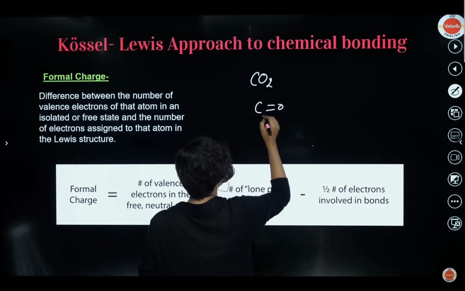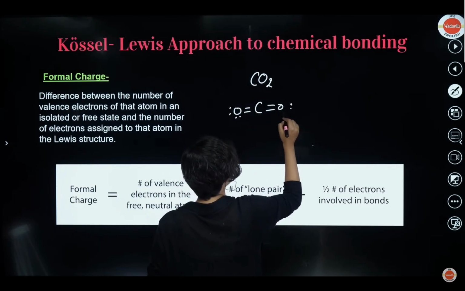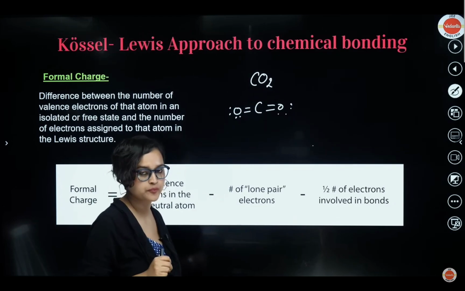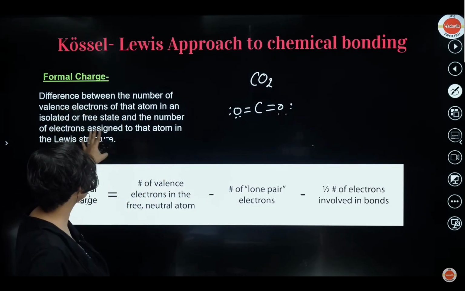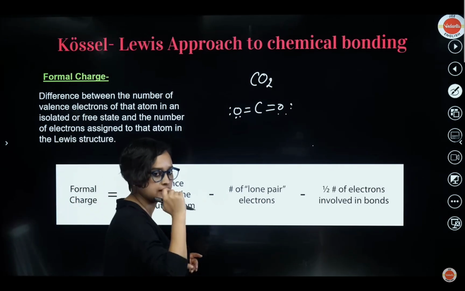For CO2, the structure was C double bond O here, C double bond O here, with 1, 2, 3, 4 electrons remaining on each oxygen, that is 2 lone pairs. So what is the definition? The definition says: the difference between the number of valence electrons of that atom in an isolated or free state and the number of electrons assigned to that atom in the Lewis structure. Too much. Understand this, I have made it easier.